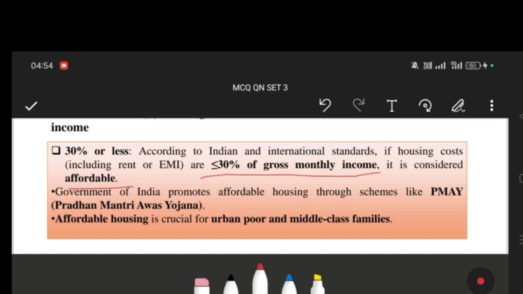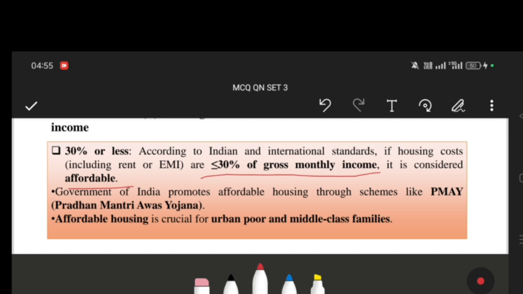So if a person's monthly salary is 50,000, the affordable rent price should be within 15,000, so that can be considered affordable housing.